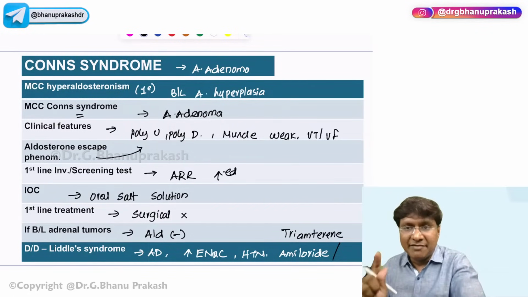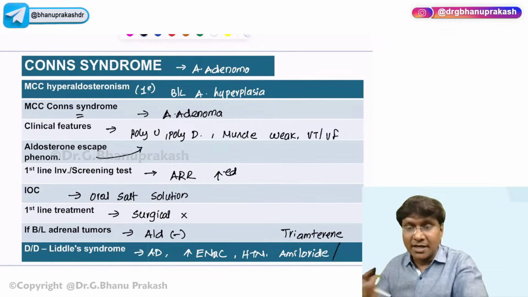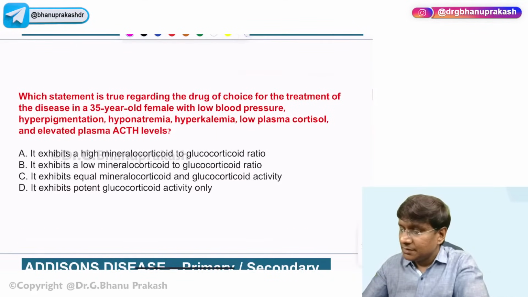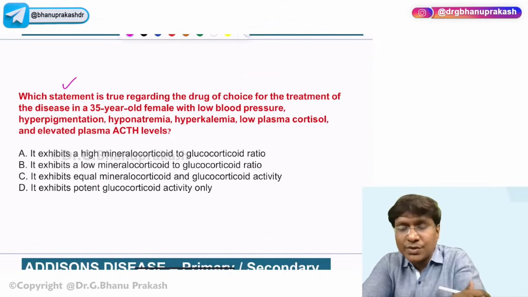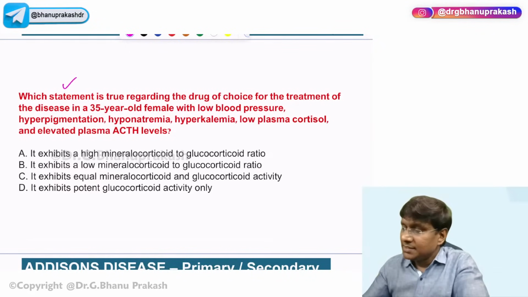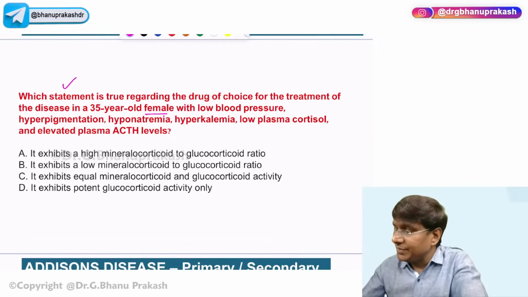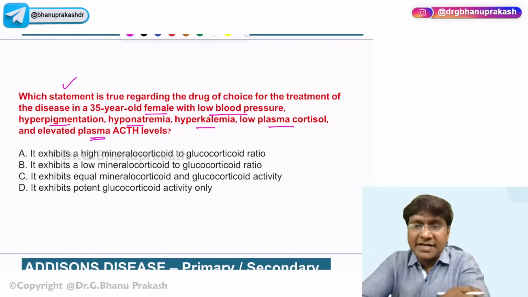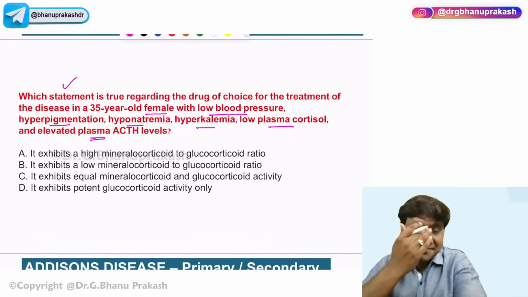Now, we will have one more question. Okay, the clinical scenario. Which statement is true regarding the drug of choice for the treatment of the disease in a 35-year-old female with low blood pressure, hyperpigmentation, hyponatremia, hyperkalemia, low plasma cortisol, and elevated plasma ACTH levels?